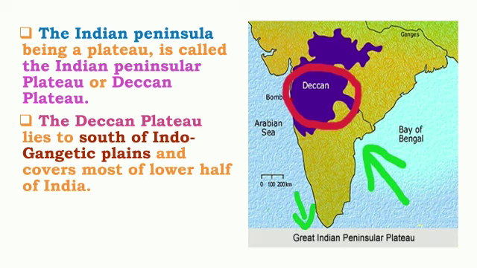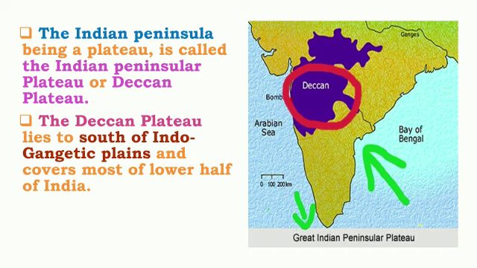In the Indian Peninsula, the plateau is called the Indian Peninsular Plateau or Deccan Plateau. The Deccan Plateau lies to the south of the Indo-Gangetic Plains and covers most of the lower half of India.